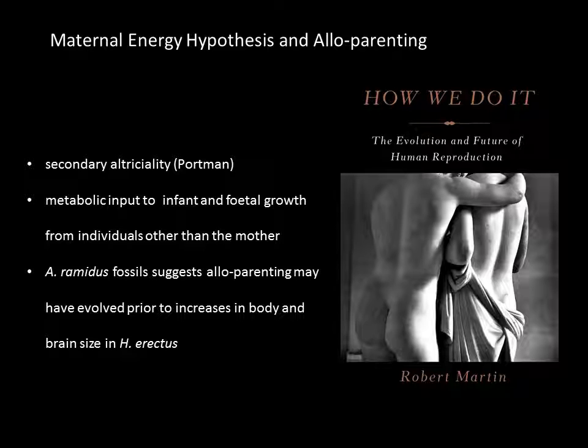Martin followed Adolf Portmann's notion that humans are secondarily altricial. We're born very immature. We have a greater period of infant dependency, and he was interested in the notion that humans tend to extend in utero brain growth rates ex utero, and following Portmann, Martin believed that human gestation is actually 21 months, in that in utero growth rates are extended ex utero an extra 11 months, and that accounts for the fact that we're born very, very immature.